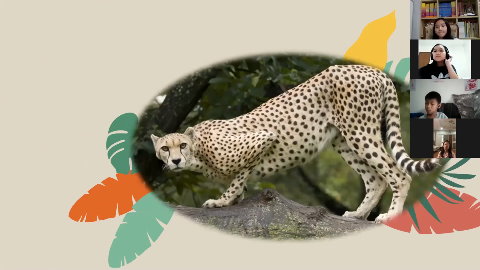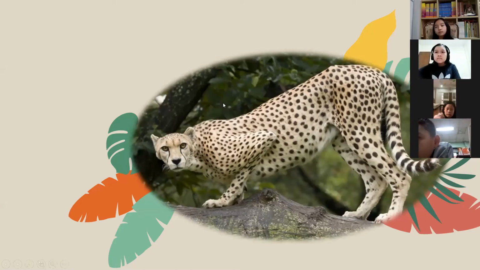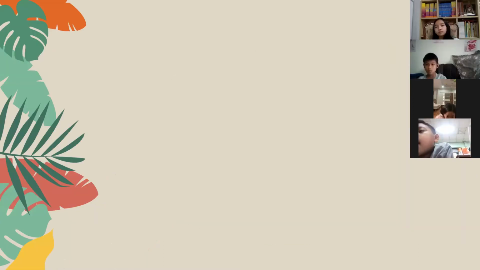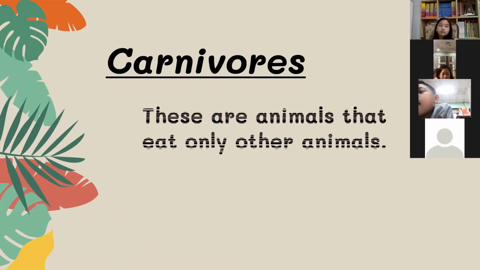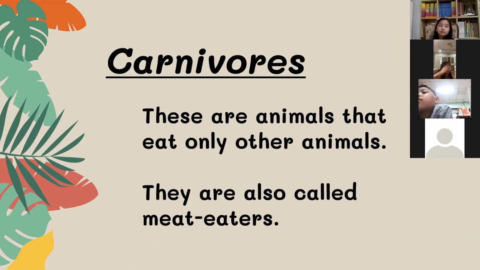Next, what animal is this? Cheetah. Okay, very good. This is a cheetah. Is it omnivore, carnivore, or herbivore? In which group does cheetah belong? Carnivore. Very good. So another explanation for carnivores is they are animals that eat only other animals. They are also called meat eaters.